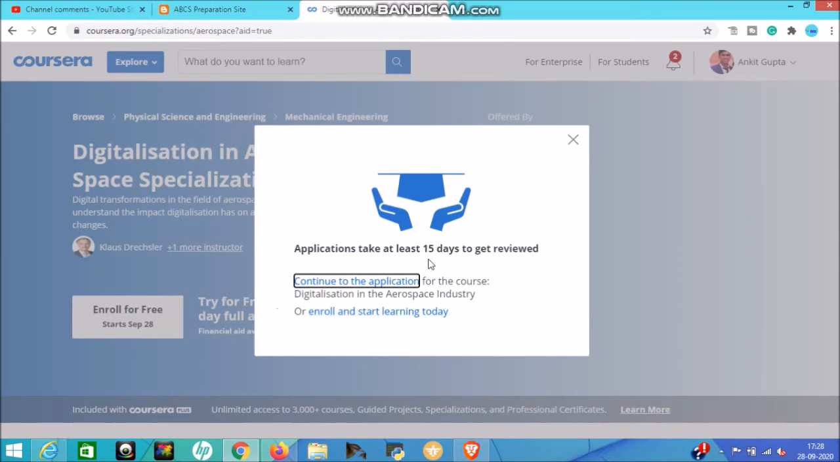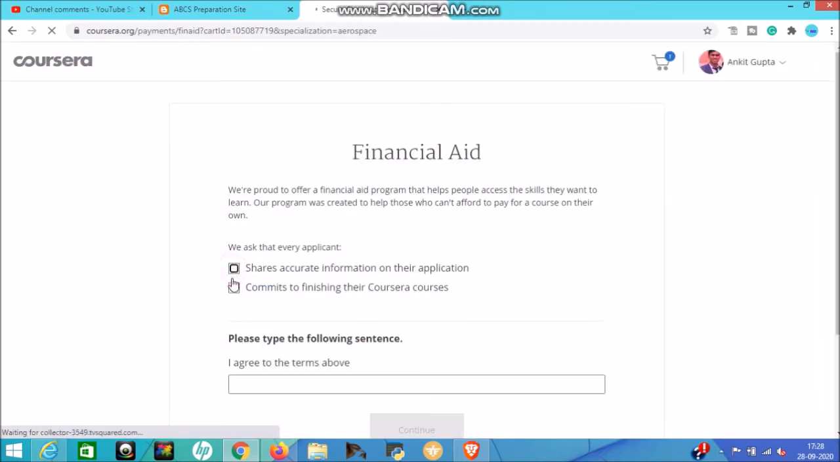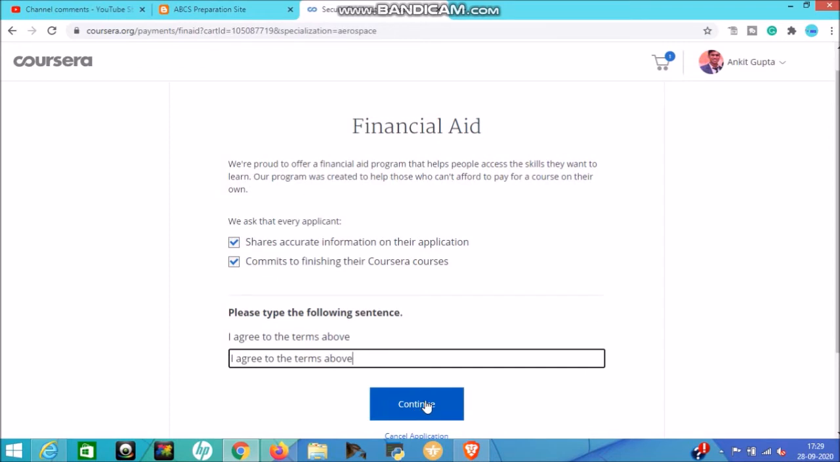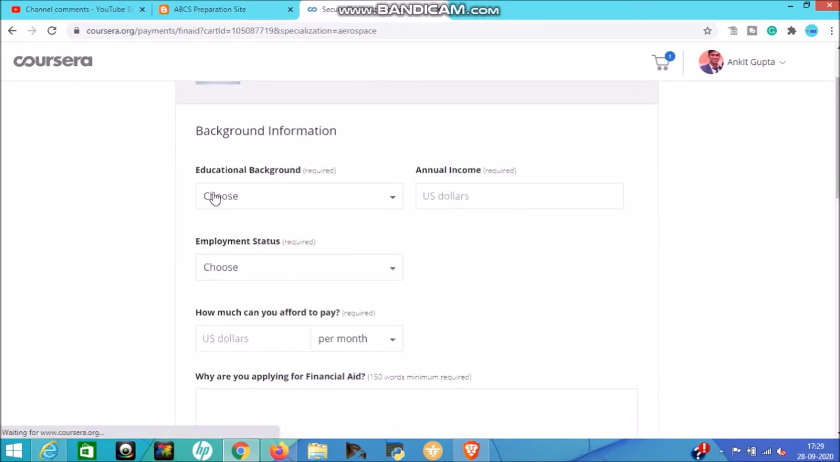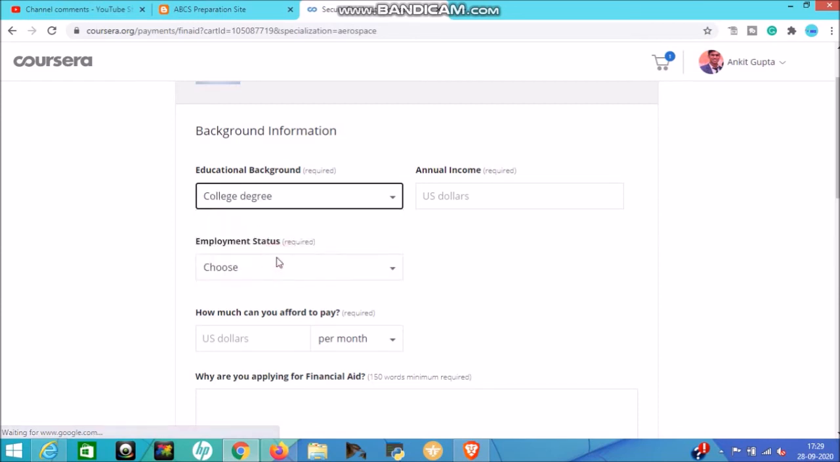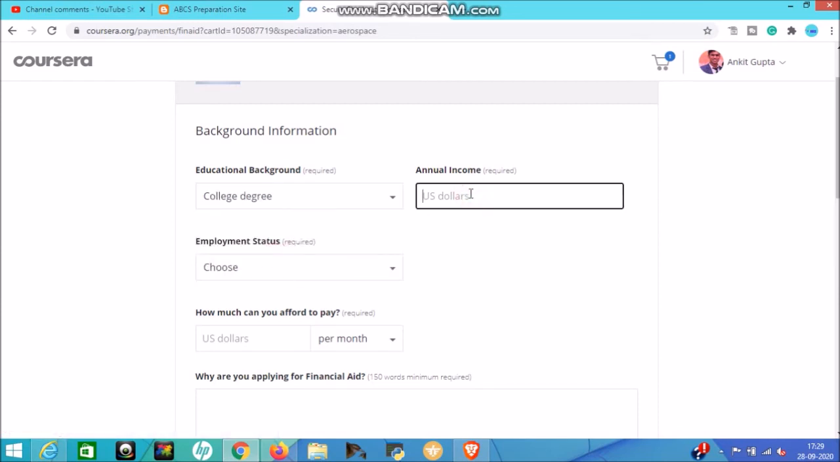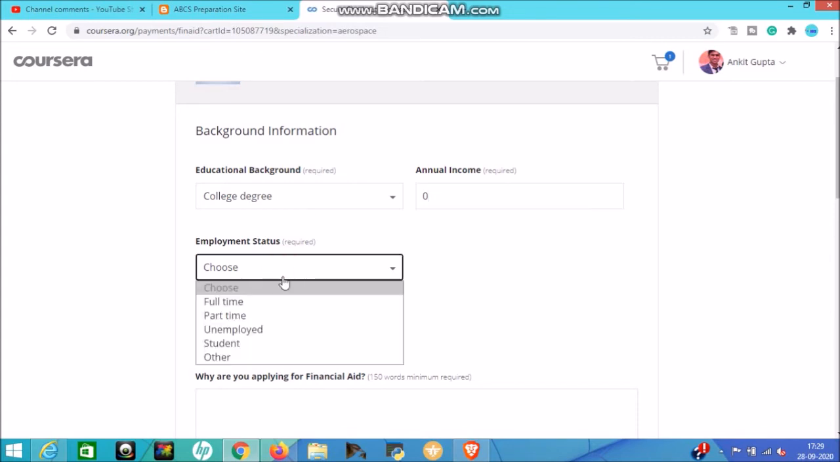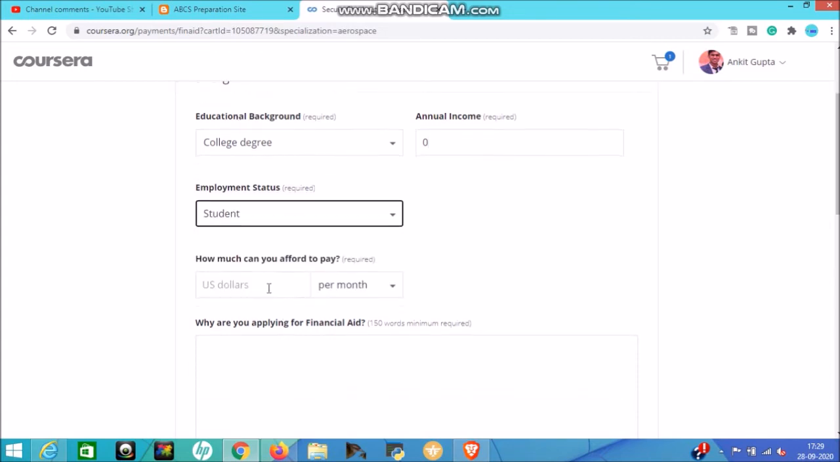Then it will ask whether to continue the application for the course Specialization in Aerospace Industry or enroll and start learning today. I will continue to the application, click on it, then click here, type the same as above, then click on continue. After that it will ask for educational background, so select your educational background. For example, I have a college degree, I'll click on it. Annual income, always put 0. Employment status, select student. How much you can afford to pay, 0.